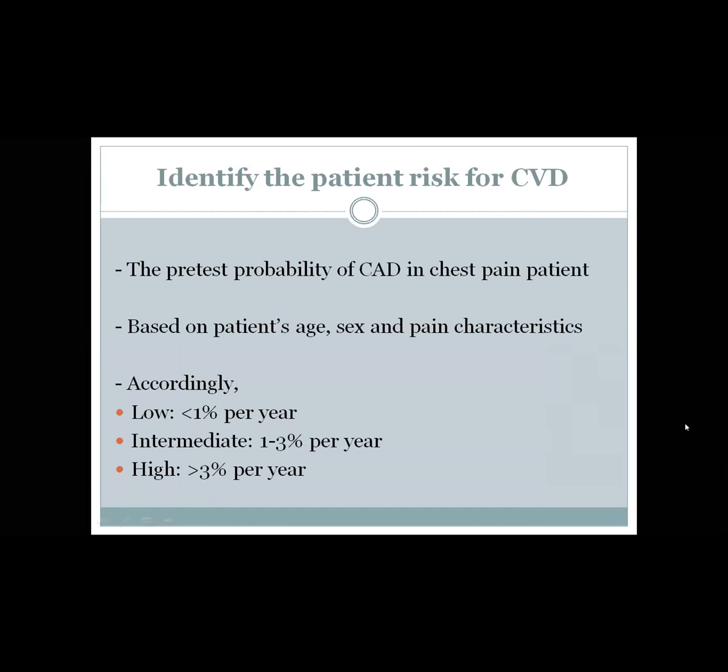An important point in assessing the patient is the risk for cardiovascular disease. I mean the pretest probability of coronary artery disease in the chest pain patient. Usually this is done depending on the age, sex, and chest pain characteristics, and I think you know it in detail even more than me. Accordingly, you will risk stratify your patient into a low-risk patient with expected adverse event of less than 1% per year, or intermediate risk, or high risk.